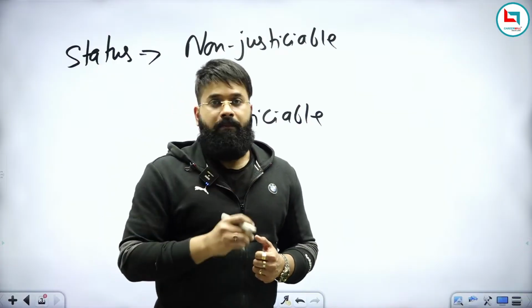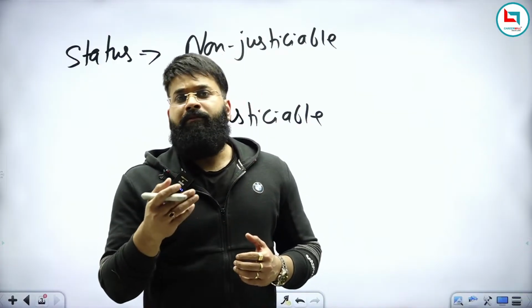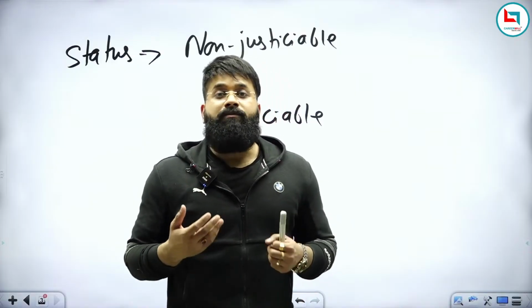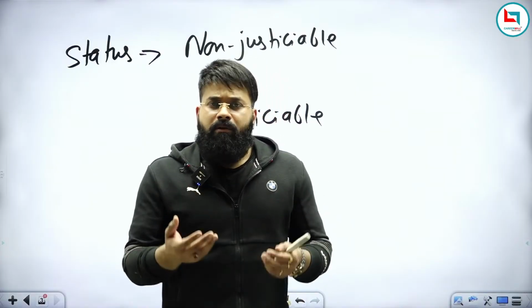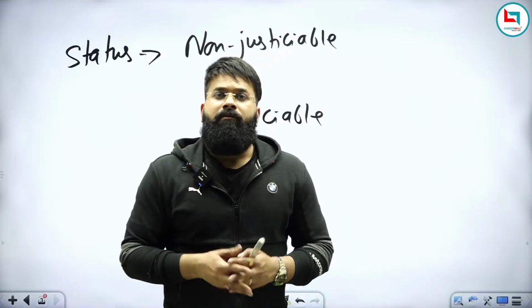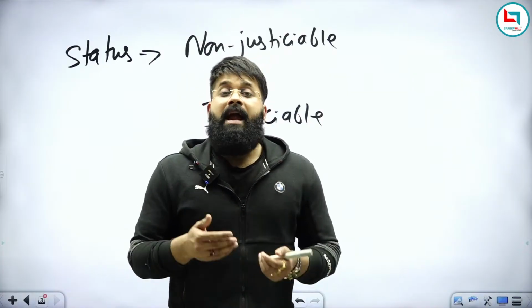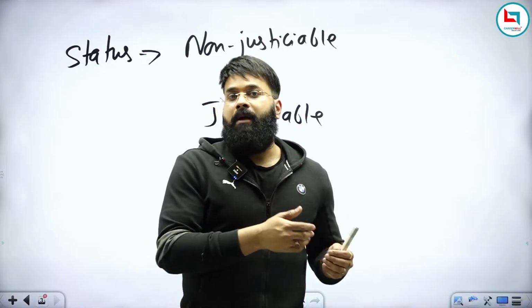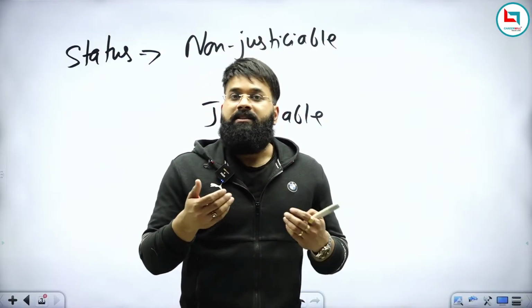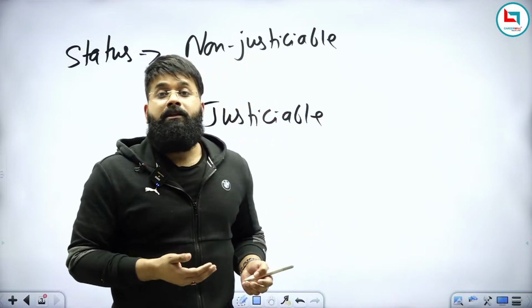Let me give you an example. Let us take fundamental rights. Indian Constitution gives us fundamental rights. Now suppose our fundamental rights are violated. What will happen in this case? We will approach the judiciary, and the judiciary will enforce our fundamental rights. Whenever the judiciary enforces, we can call it justiciable, but the preamble is non-justiciable.